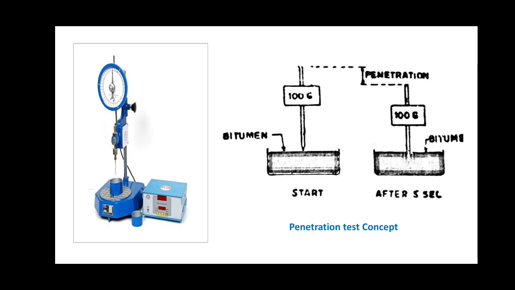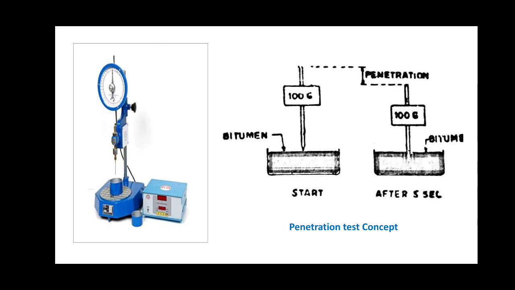As you can see from the figure, the penetration test equipment, here we can see a needle with the container which contains the bitumen with the total weight of the needle shaft, additional weight added to the needle, and the entire assembly, it should weigh only 100 grams. Now here we'll have to use the adjusting screw, and the needle assembly has to be clamped in